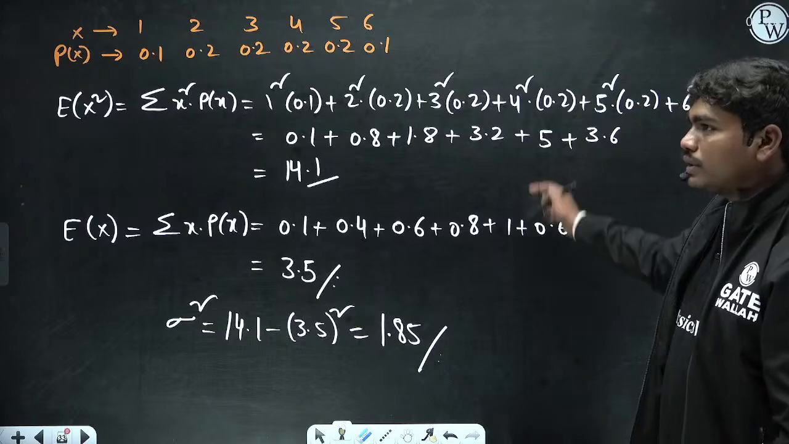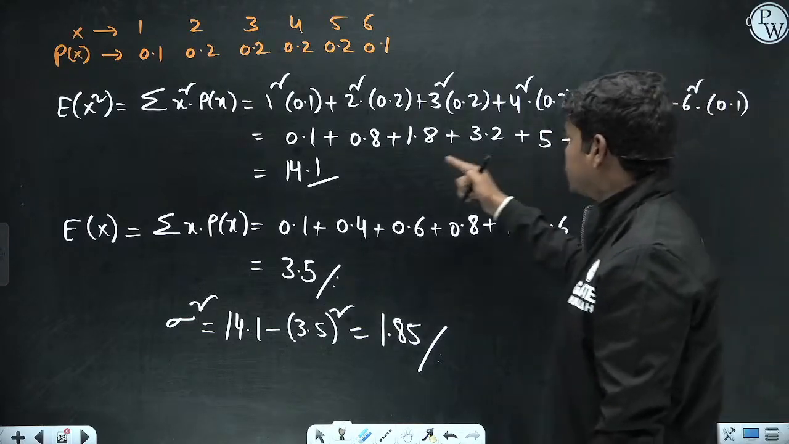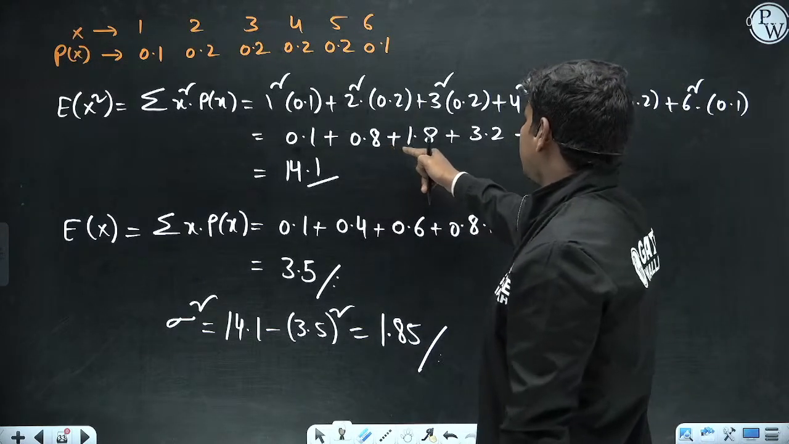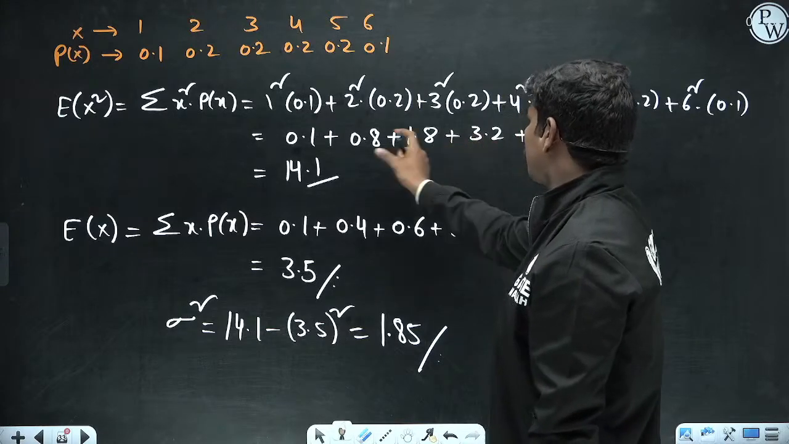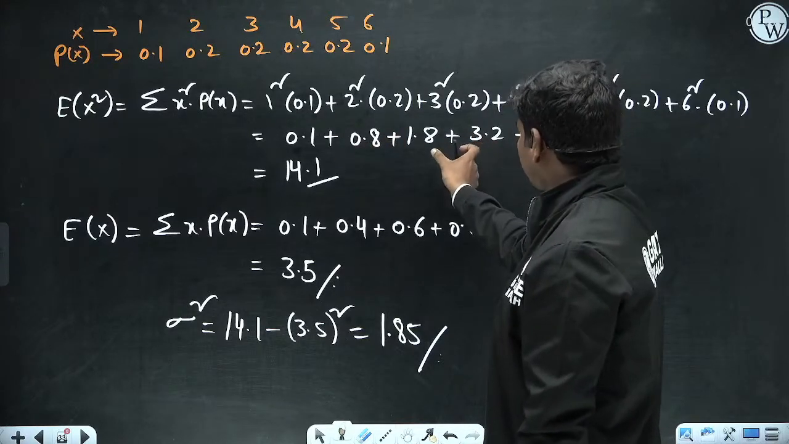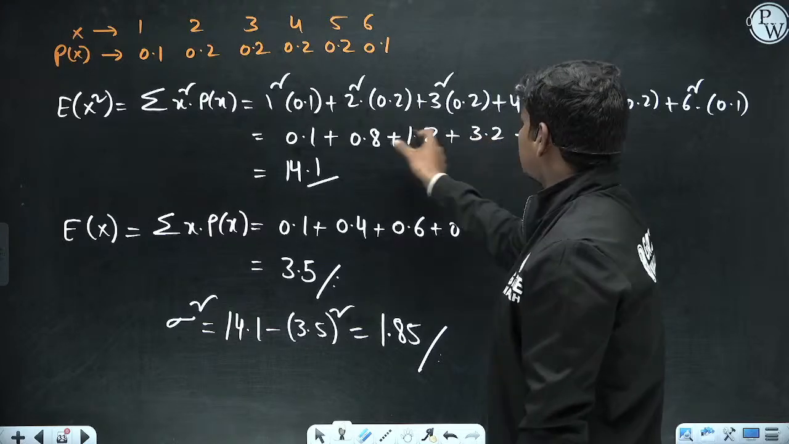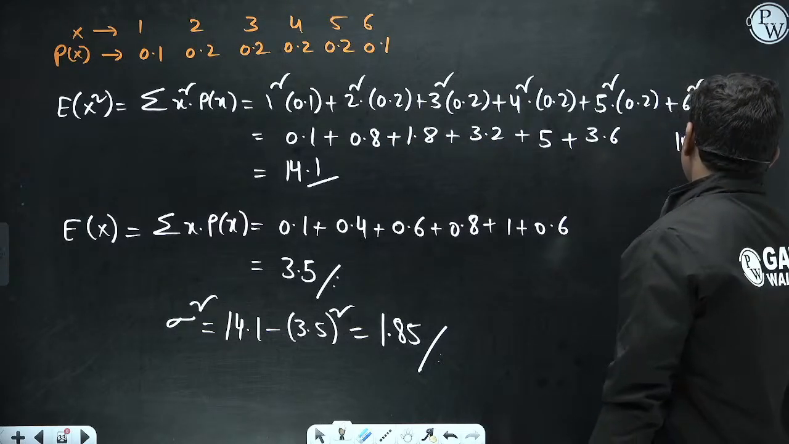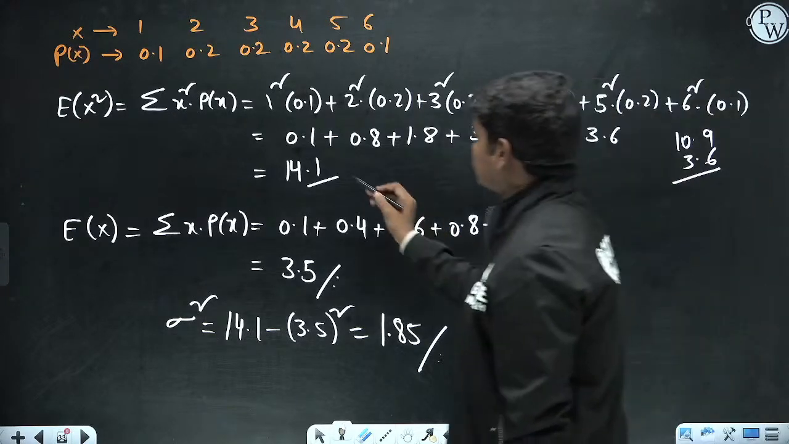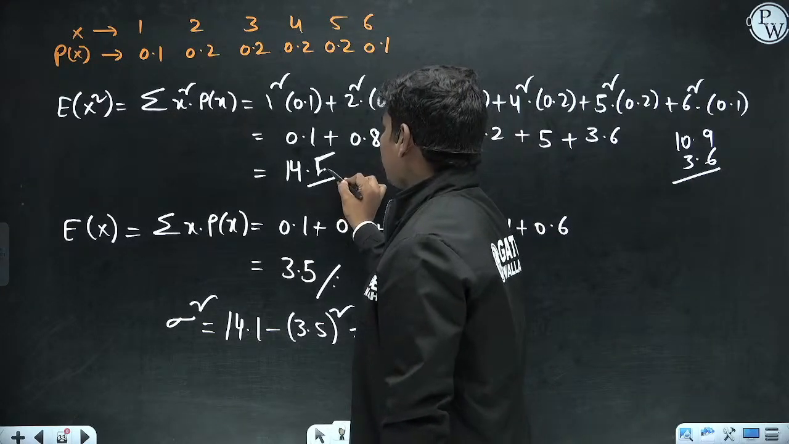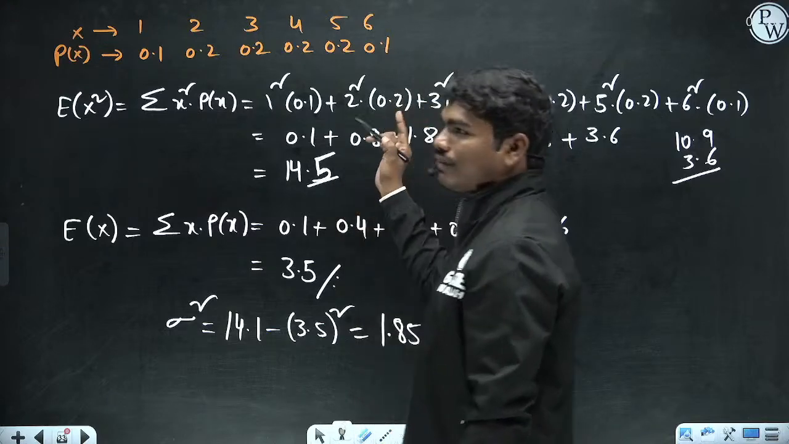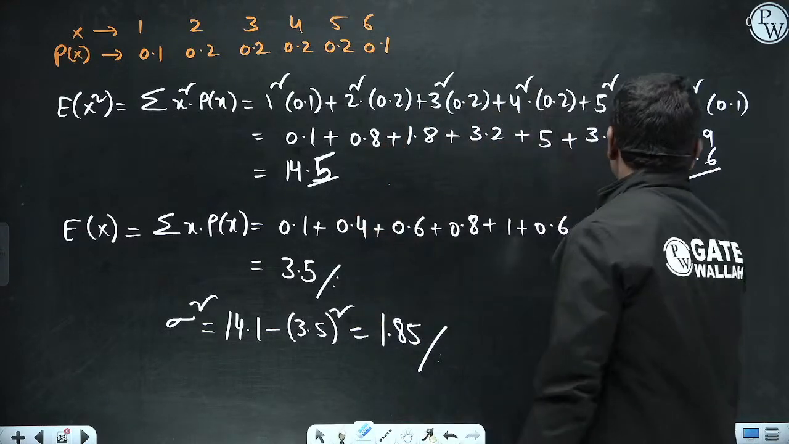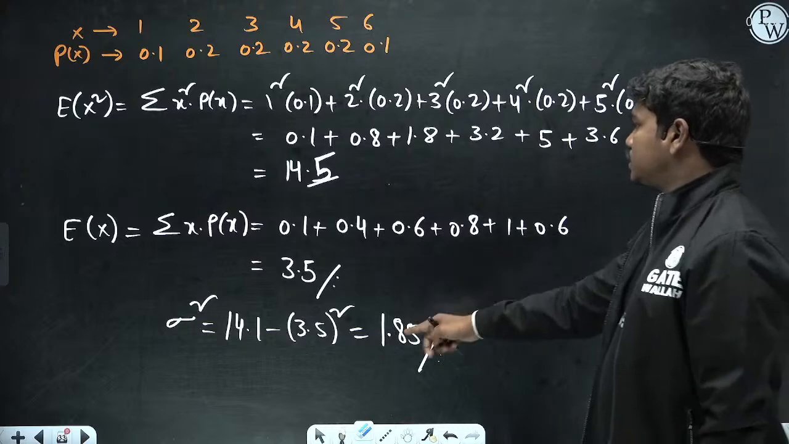Okay, so this is 3.6. If you calculate this value, 0.9 plus 5, okay, 0.9 plus this value is 5 actually. So 5 plus 5 is 10, so 10.9, 10.9 plus 3.6 is 14.5. Okay, we have done some small calculation here. This is 14.5, correct? Yeah, 14.5, and this is correct.